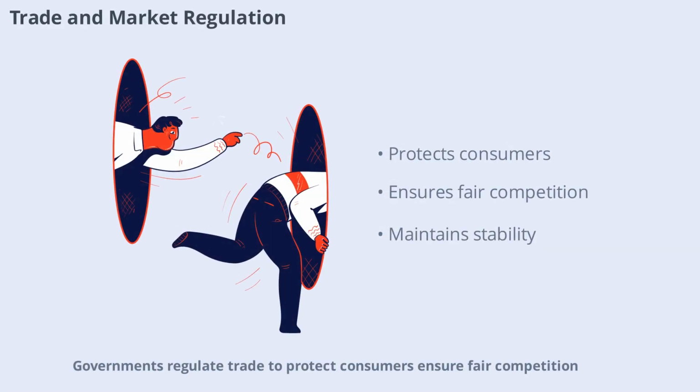Governments regulate trade to protect consumers, ensure fair competition, and maintain market stability. Regulations may include safety standards, labeling requirements, and anti-dumping measures. Compliance with regulations is essential for businesses operating in global markets.